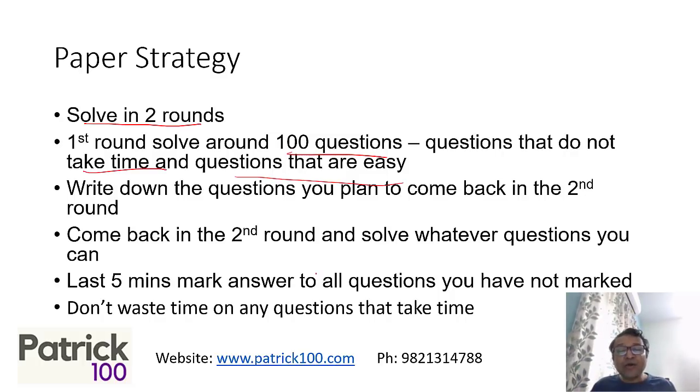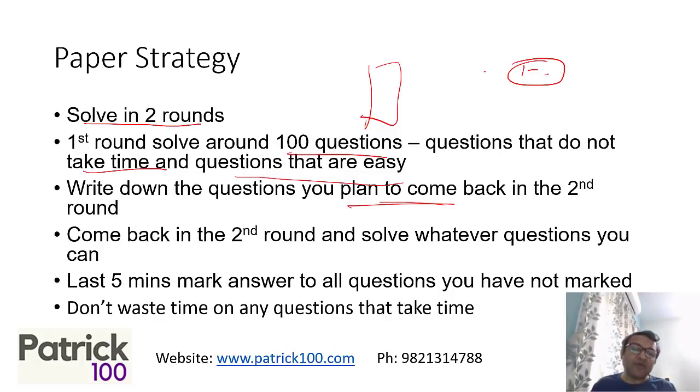For the second round, write down the question numbers which you plan to come back to, so you don't have to search for the questions. For example, if you feel, oh, this is an RC, I'll do it in the second round, write down the question number on the side so you don't have to search for it when you come back. In the last 5 minutes, ensure that you mark all the answers, as there is no negative marking. Mark all the answers as far as possible, and remember not to waste time on any question.